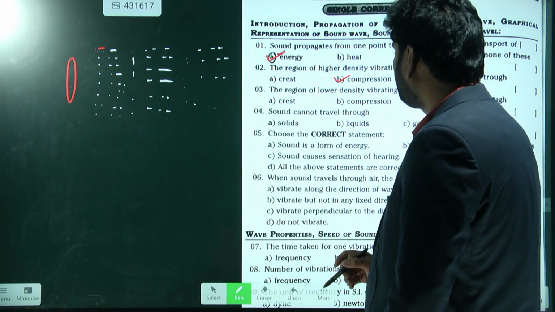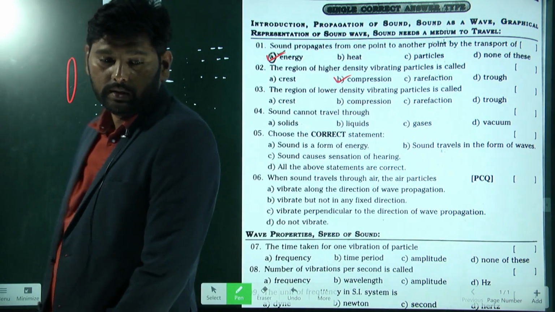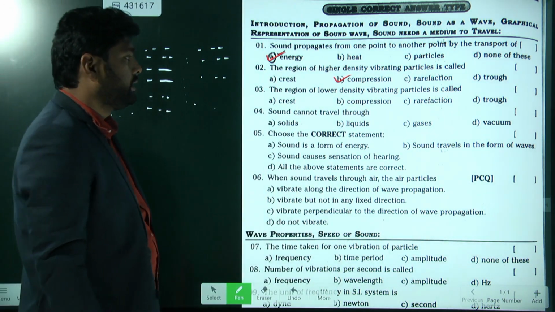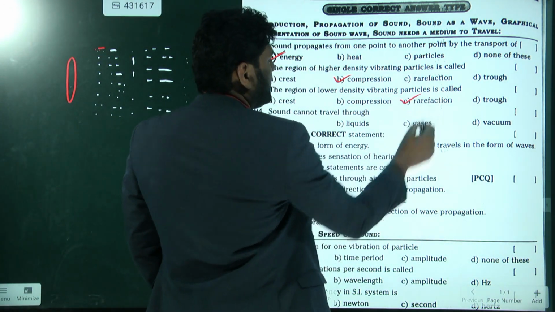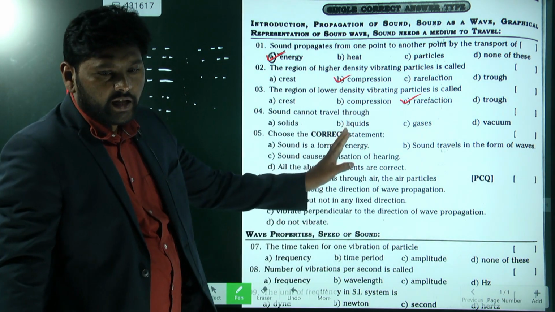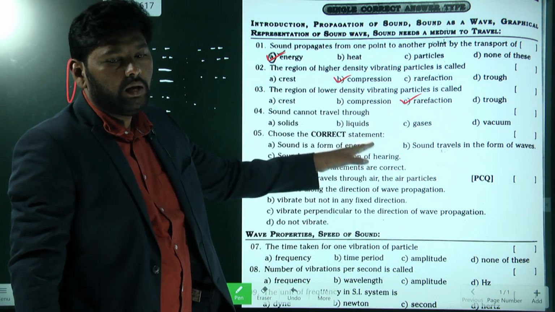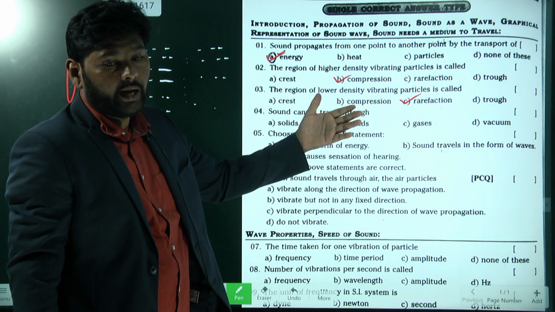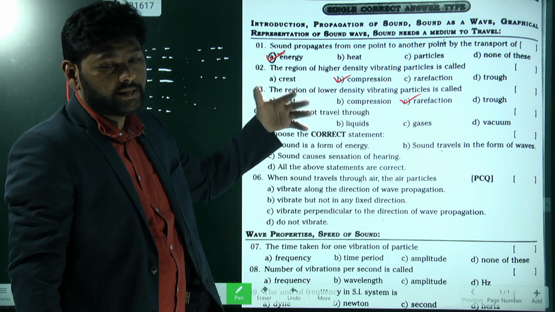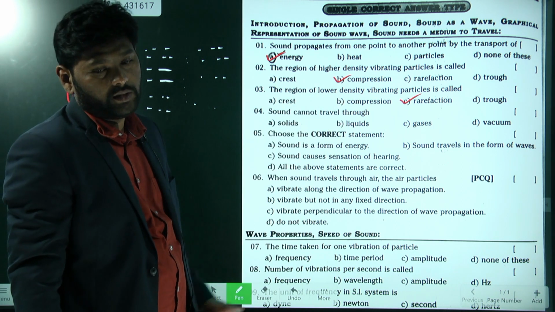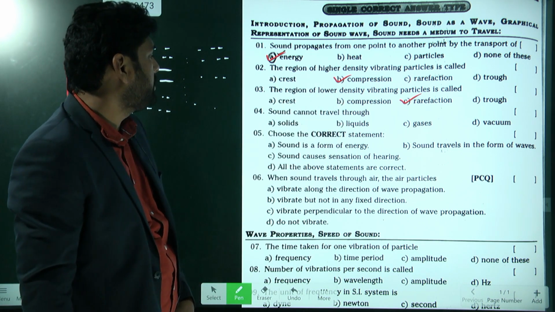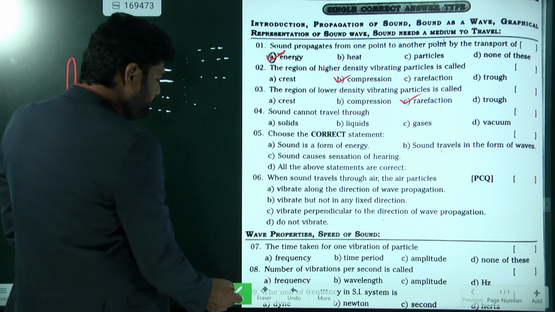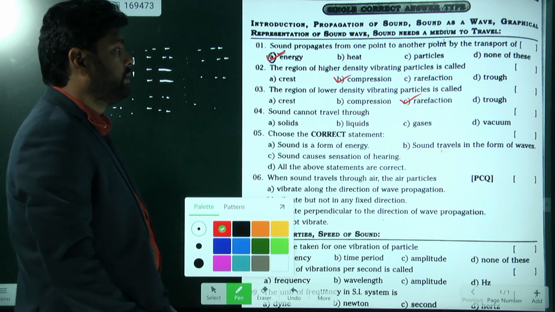Tell me. Second, another one. What is it? Rarefaction. Very good. Across the rarefaction, you will have less density and less pressure. Across the high density, you will have high pressure. Understand? So next, sound cannot travel through what? Very good.